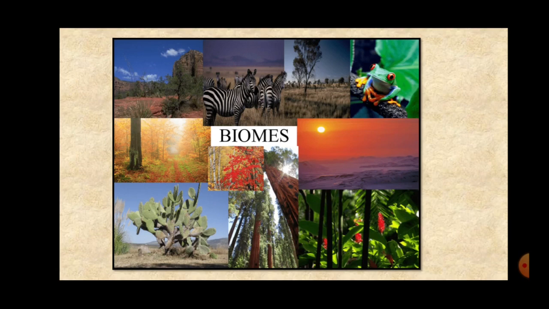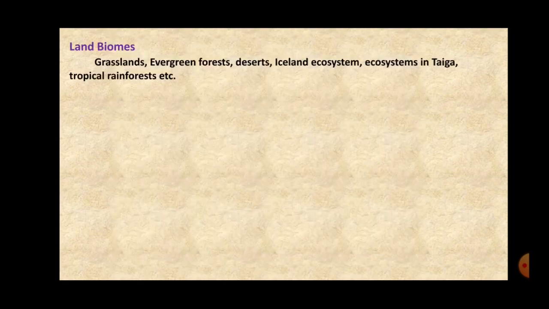Now on the earth, mainly there are two types of biomes found. The first one is the land biome.